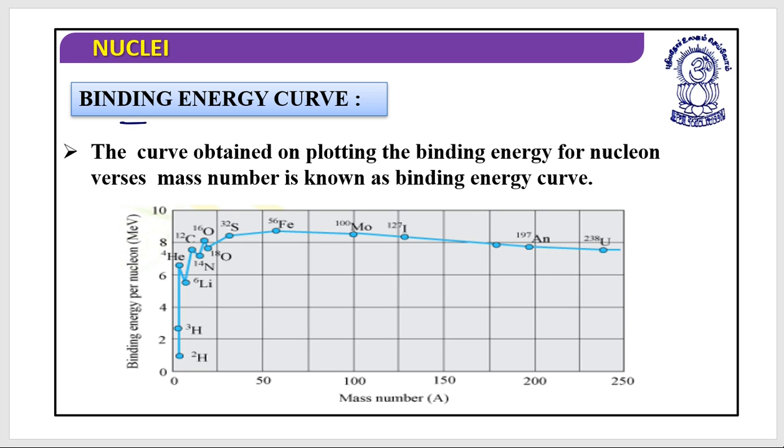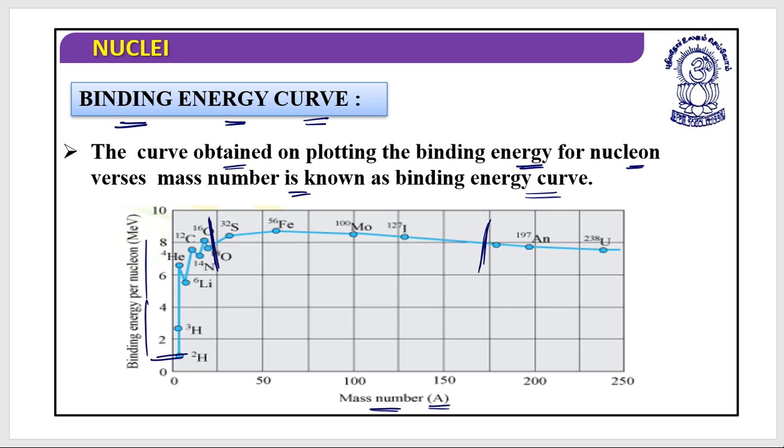Let's discuss the binding energy curve. On the y-axis we have binding energy per nucleon, and on the x-axis we have the mass number. The curve obtained on plotting binding energy per nucleon versus mass number is known as the binding energy curve. As you can see, from approximately this region to this region, it is constant.